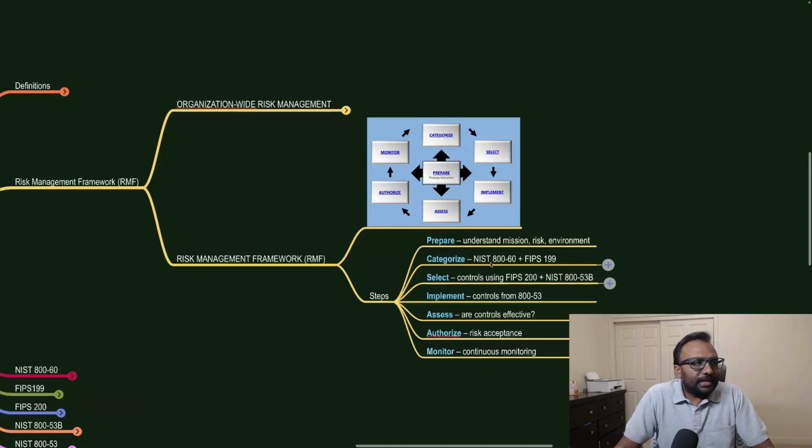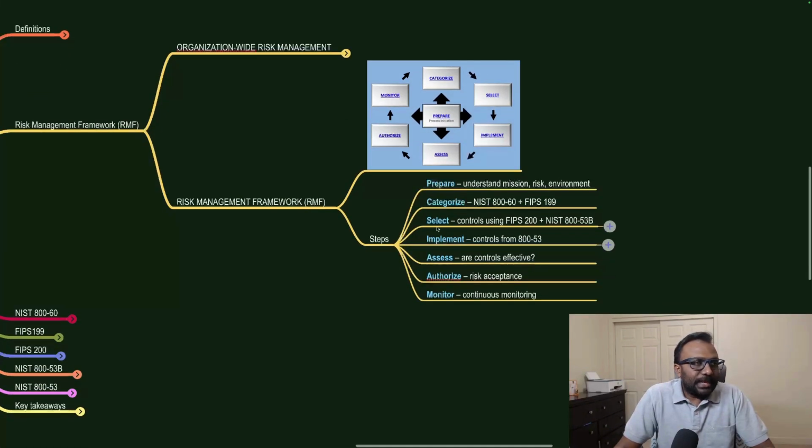Then we do the categorization using NIST 860, to understand the types of information system. Then we will map it with the security categorization. Then it comes to the selection of controls using FIPS 200, the minimum security requirements, and NIST 853B, which is the baseline controls required to be implemented.